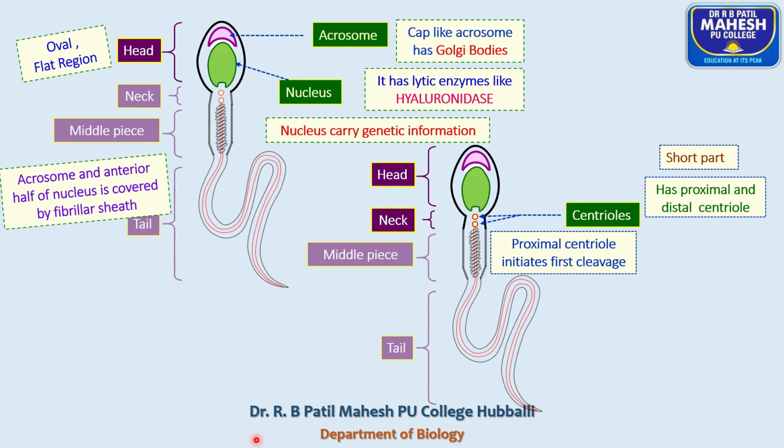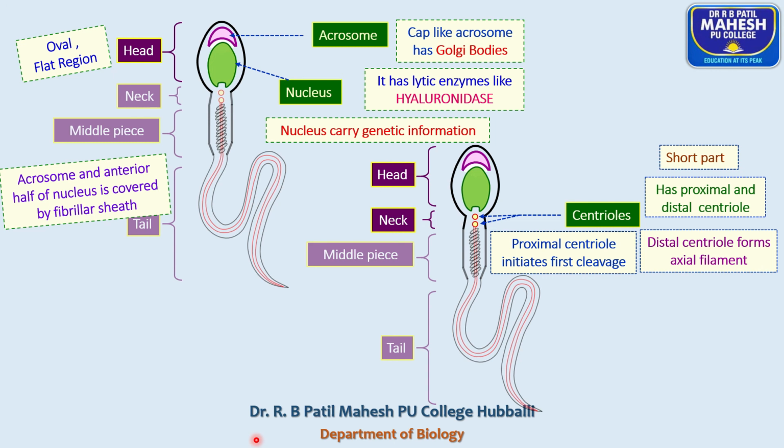We'll discuss later what cleavage is. I told you in the last session, the diploid zygote enters into three developmental stages. The first is cleavage, second is blastula, and third is gastrula. So the cleavage stage is initiated under the influence of the proximal centriole.